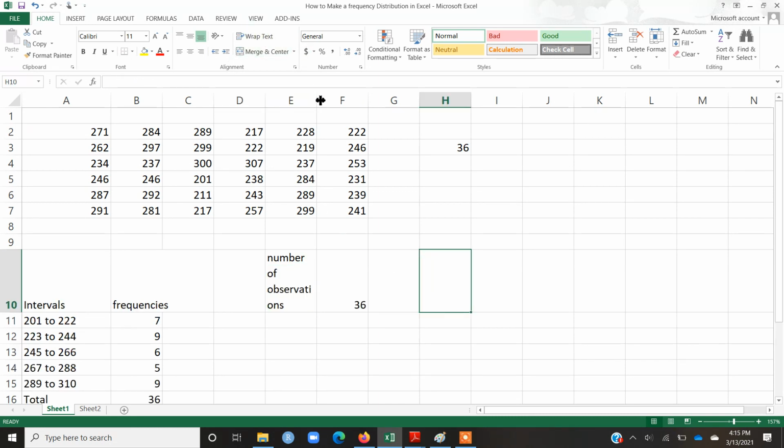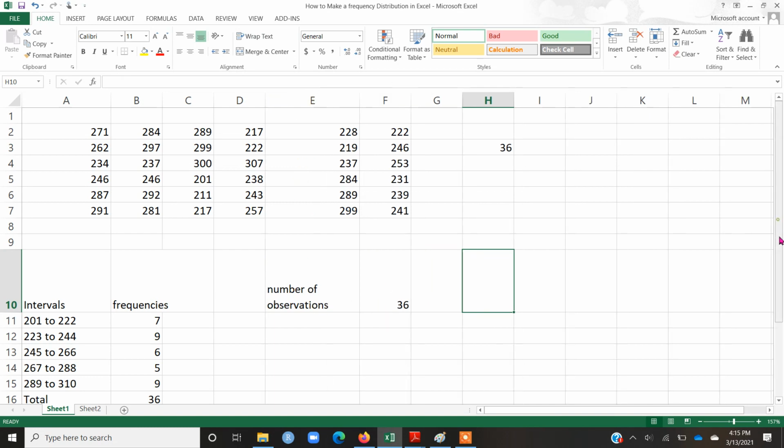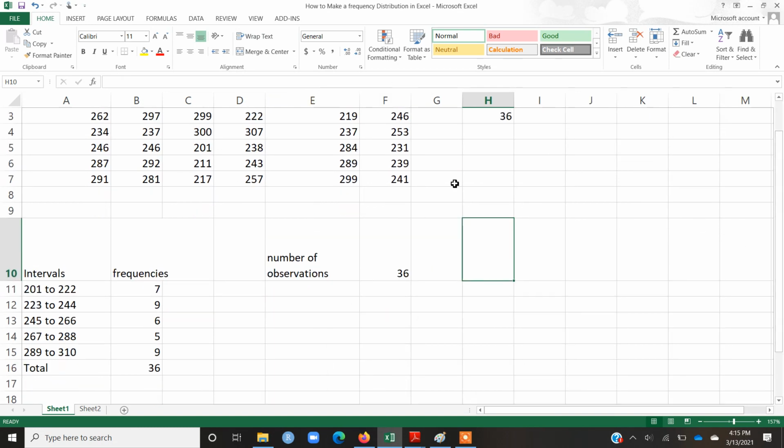Now we want to make a frequency distribution of these 36 observations. Those of you who are wondering how we decide where to start an interval and at what point we should end it, that pertains to the concept of dividing the set of observations into a number of intervals.